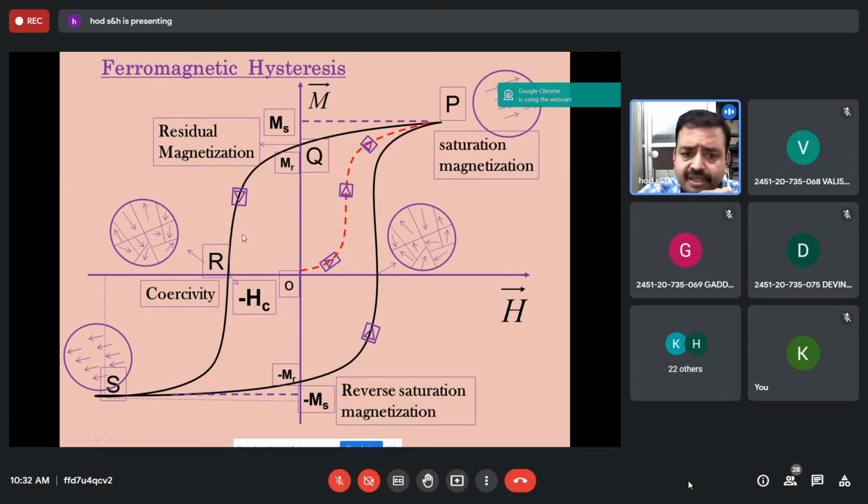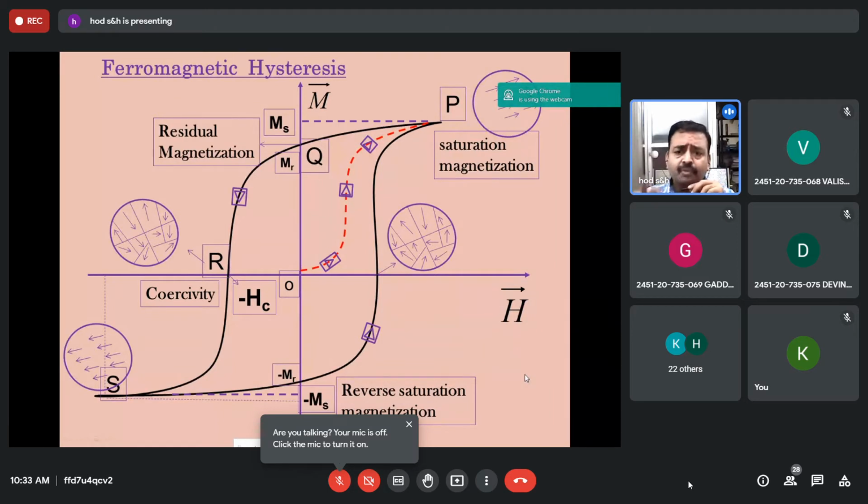If you further decrease the field, then at a field known as HC, which is called the coercive field, the remaining magnetic moments also take random orientation, and the ferromagnet becomes demagnetized. This is called coercivity or coercive field. If you reverse the field and increase it again in the opposite direction, it gets saturated. Again, if you decrease the field, it takes another path and completes the curve, which is called the hysteresis curve. So these points: what the hysteresis curve is, what saturated magnetization, magnetic retentivity and coercivity are.